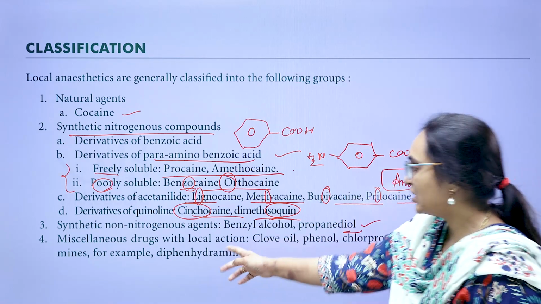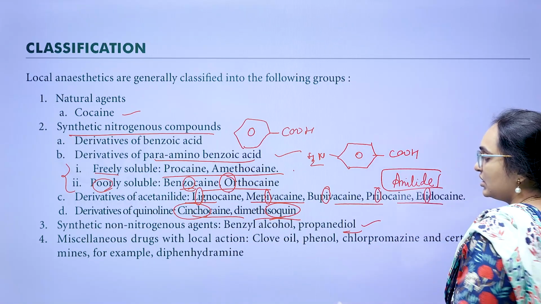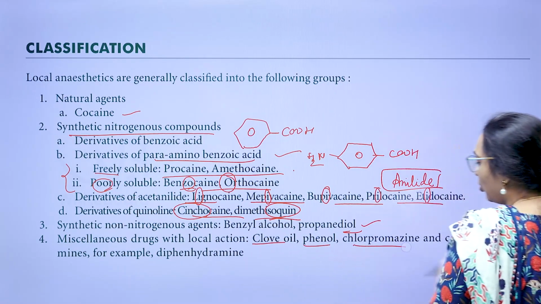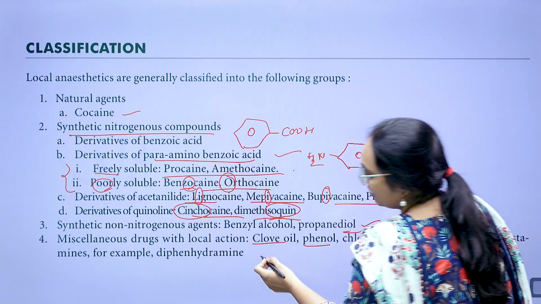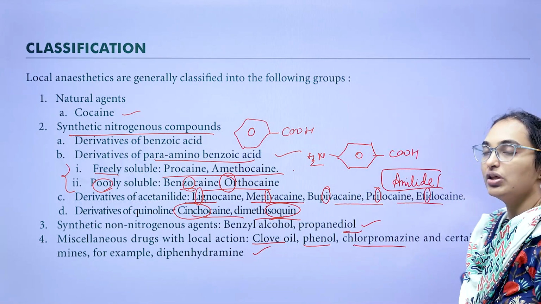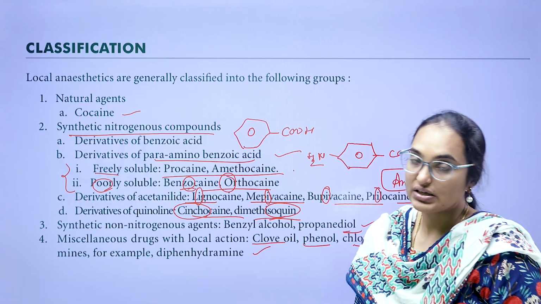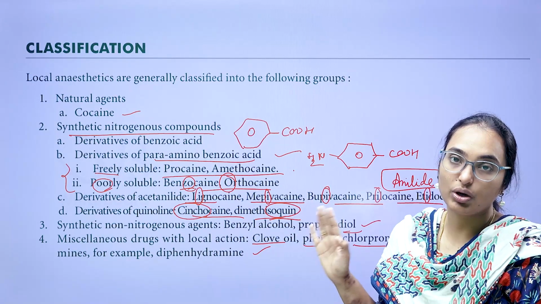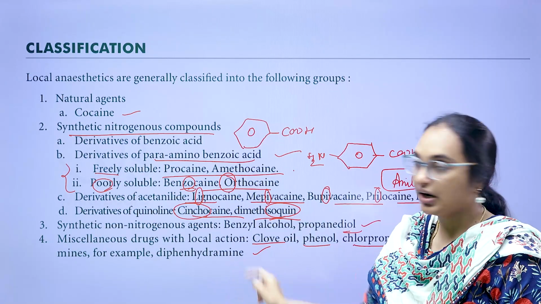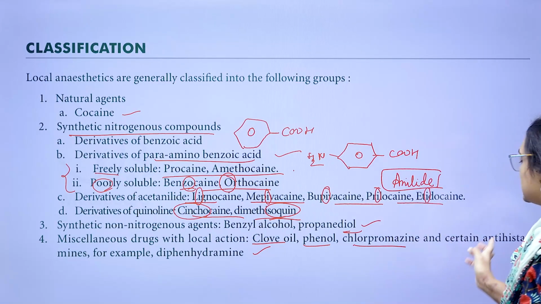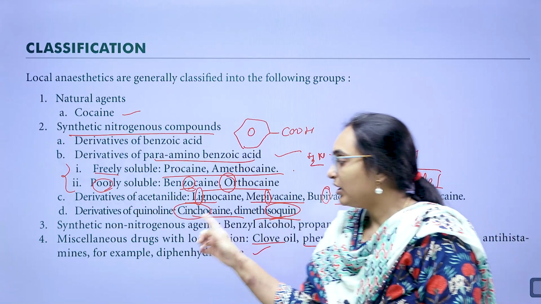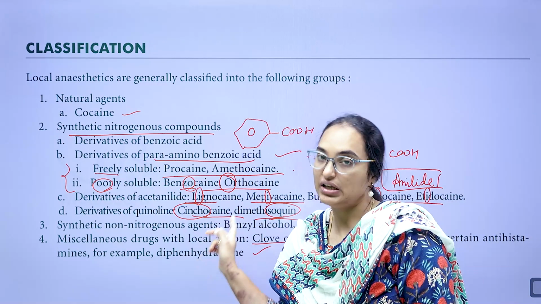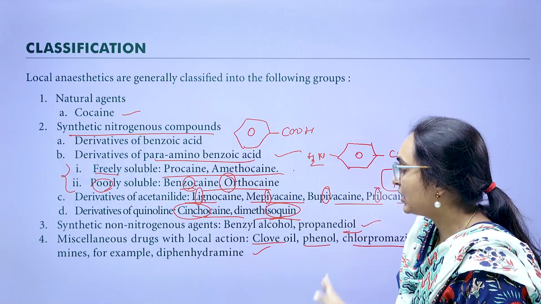Next, miscellaneous drugs with local action: clove oil, phenol, chlorpromazine and some antihistaminics, for example diphenhydramine. These also act as local anesthetics. Which of the following antihistaminic drugs has local anesthetic action? Diphenhydramine. Some antihistamines like diphenhydramine act as local anesthetic drugs. So this is the classification.